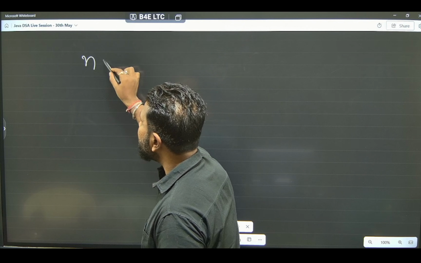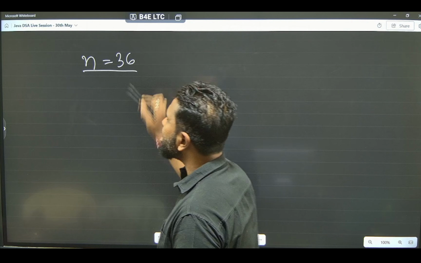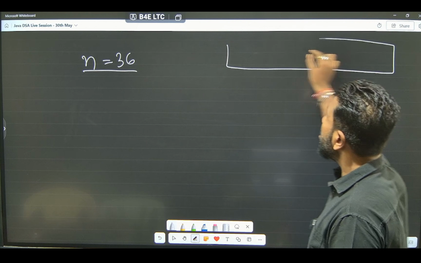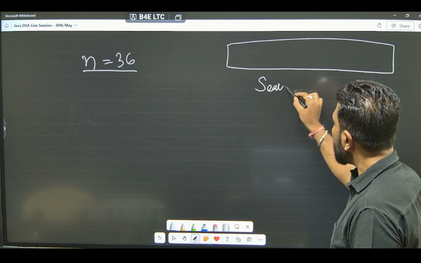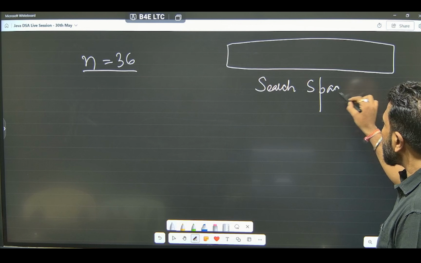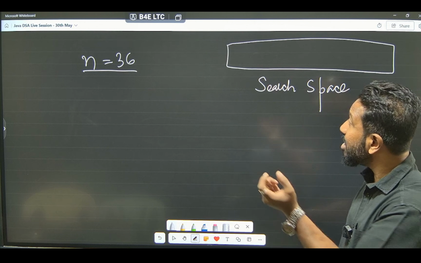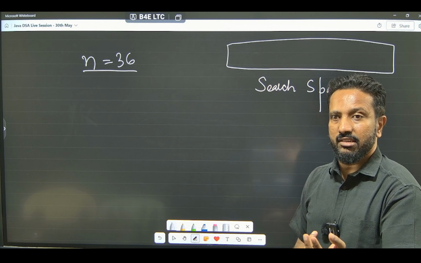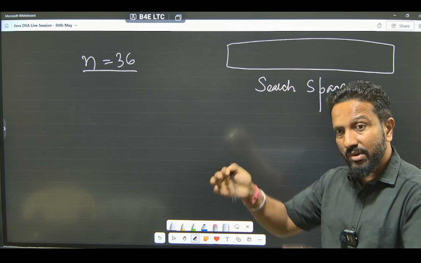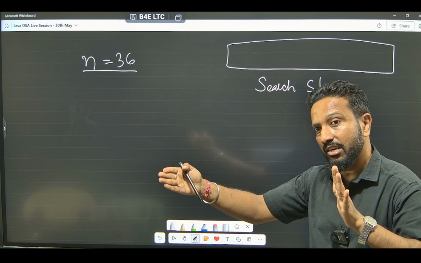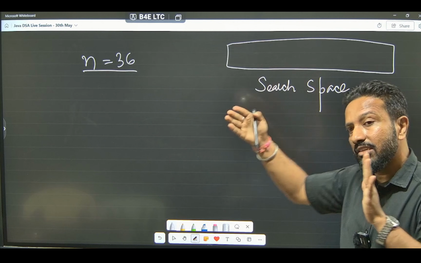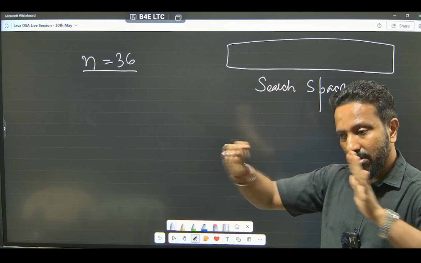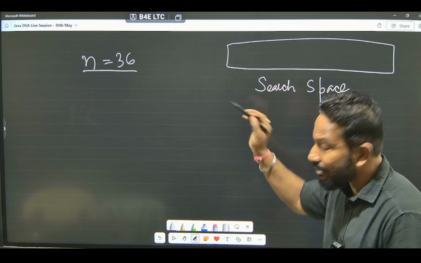I have n is equal to 36. Always remember, binary search technically says that we will have a search space. This word is very important, and it will help you to identify the questions where we can actually apply binary search in the interviews. Wherever in the question you have a range of data, just remember that word. Range of data, or it can be called search space. Wherever you can get a certain range of data, which can be an interval from this to this, which is sorted, you can easily apply binary search.